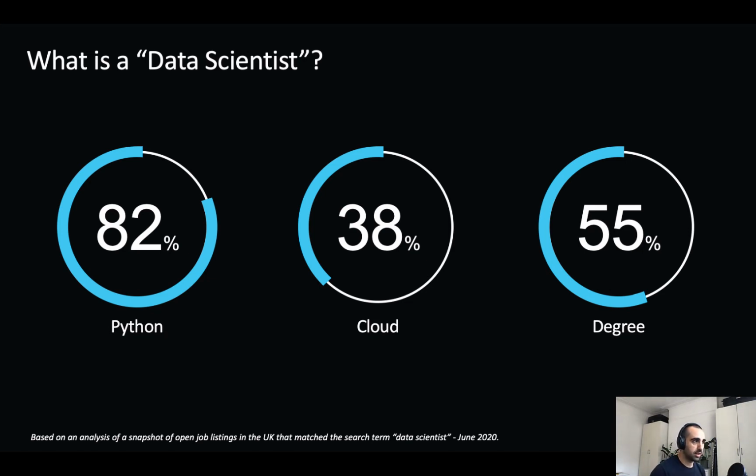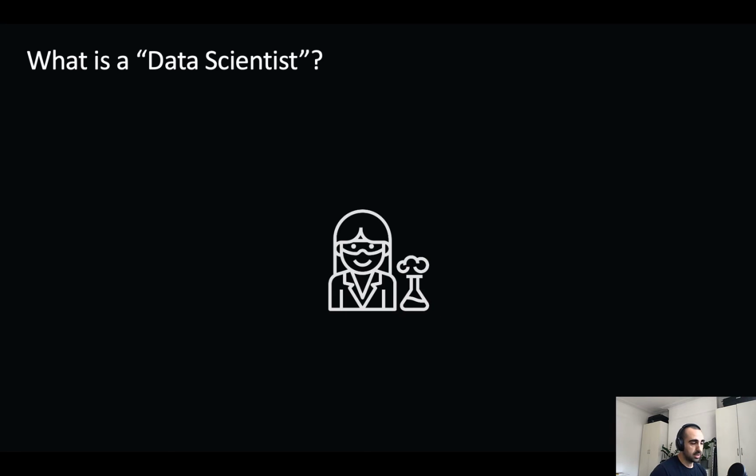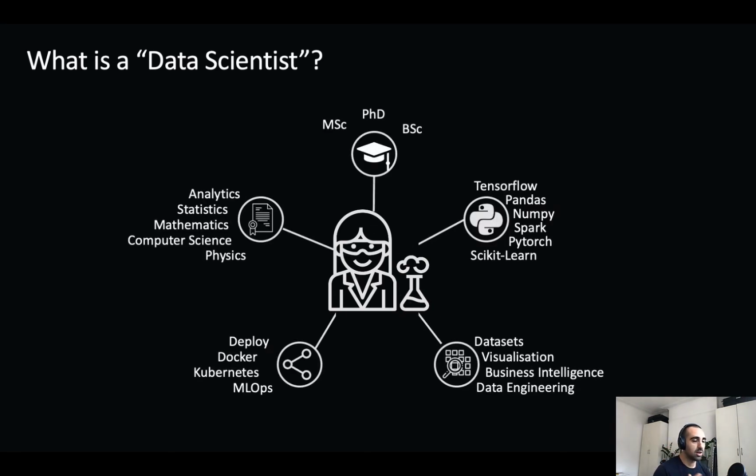Second to that, a decent number, 38% of these listings, are looking for data scientists with experience in one of the hyperscale cloud vendor platforms. For Microsoft, that would be Microsoft Azure. And then finally, recruiters and organizations are looking for data scientists that have a formal qualification of some kind. I think the vast majority were PhDs, but that also included masters and bachelors of science. So this really helped me build an illustration of what, in my mind at least, that ideal candidate looks like.